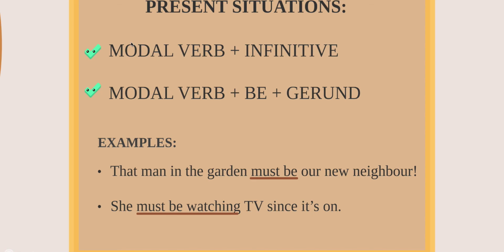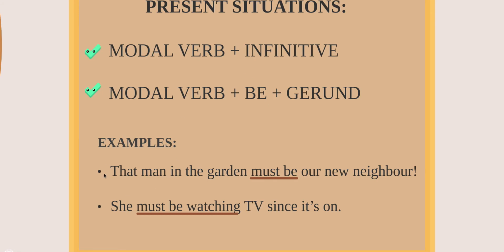So, babies, how are you going to use the modal verbs of speculation to talk about present situations? In this case, you have two possibilities. The first one is the use of modal verb plus infinitive. Don't forget that infinitive is like to plus the normal verb or just the normal verb. And the other one is the use of modal verb plus be plus gerund. Why do you have to add be? Because the gerund is with ing. And don't forget that if you have ing, you are going to have verb to be no matter what, okay? So we are going to check these two examples.